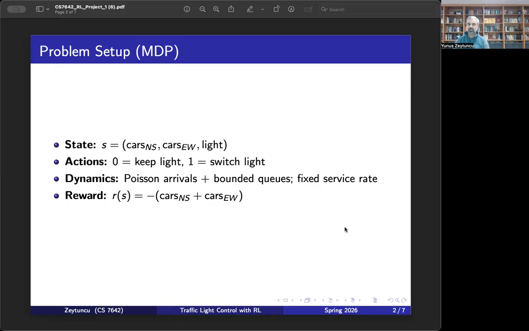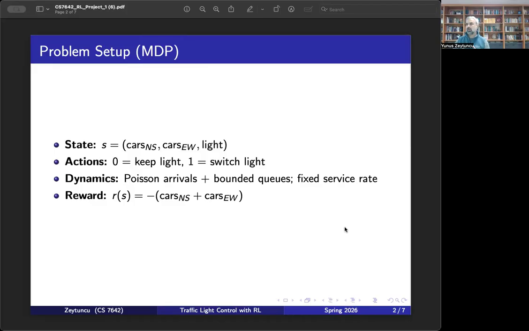So in that sense, our agent is trying to learn to minimize the wait time and the queue length in each direction. Our state space is simple. Each state is the number of cars in the vertical direction, the number of cars in the horizontal direction, and the state of the light. There's only one parameter there, so it's either 0 or 1, because if vertical is green, then the horizontal is red, and vice versa. The action is very simple. You can either turn the switch on or off.